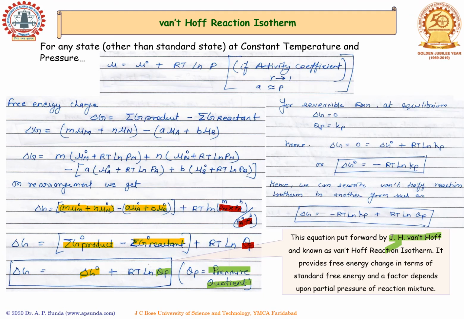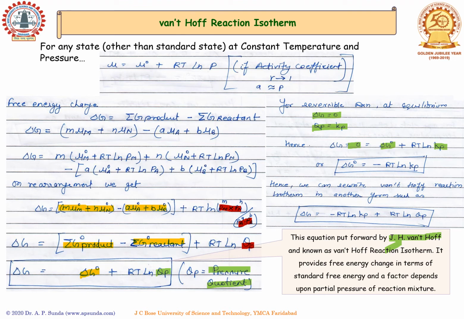For a reversible reaction, we know that at equilibrium delta G is equal to 0, so Qp becomes equal to Kp, and the expression can be written as delta G equals 0, that is equal to delta G in the standard state plus RT ln Kp.